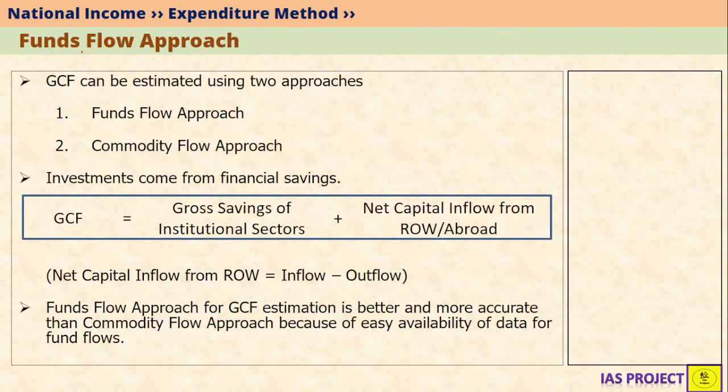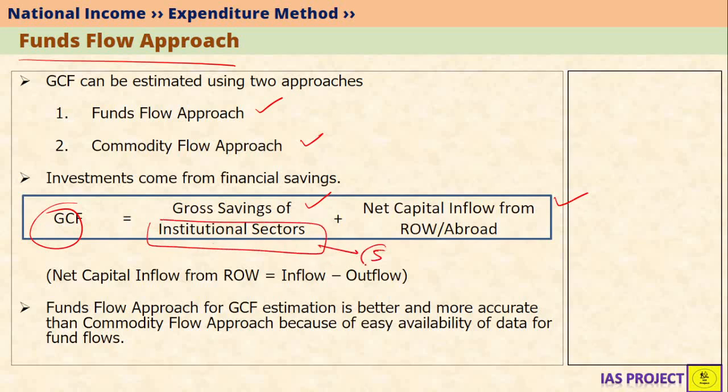So if we talk about GCF, that is gross capital formation, we have two approaches to measure GCF, that is funds flow approach and commodity flow approach. Let's look at funds flow approach first. In funds flow approach, GCF is measured as gross savings of institutional sectors plus net capital inflow from rest of the world. What are institutional sectors? We have already dealt with this in our previous video.